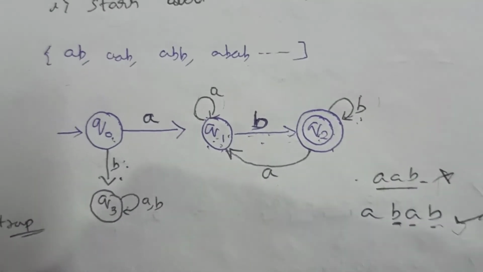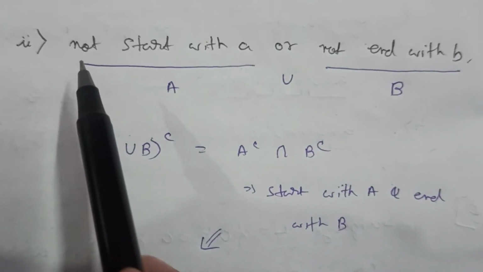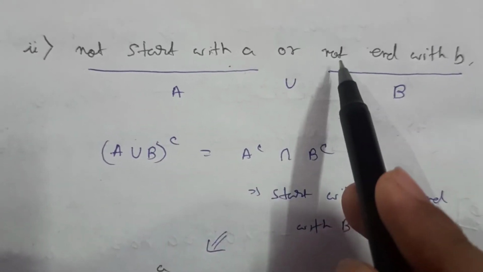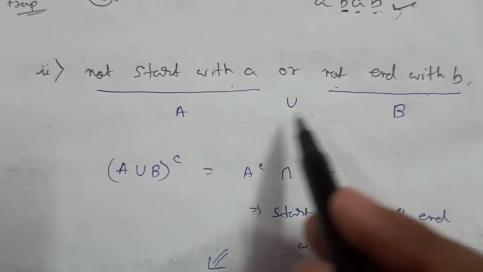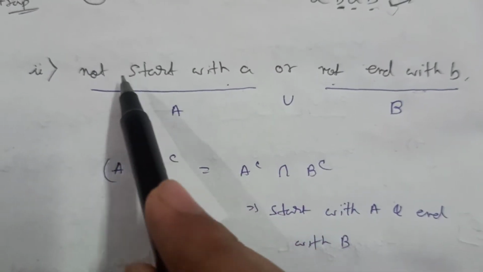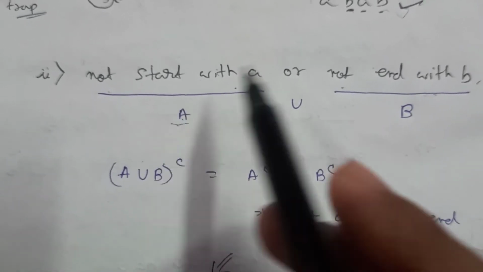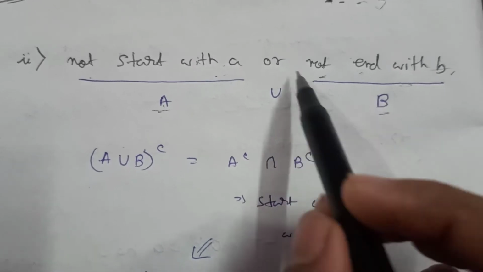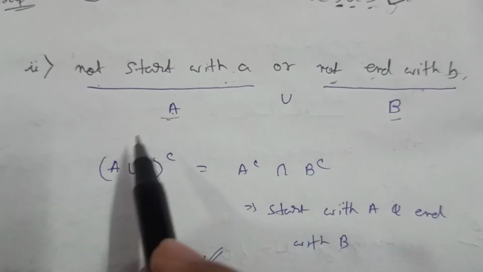Now we will go to a complex one. The question is construct a DFA that receives a string which does not start with A or does not end with B. So we will use a new theorem here. For the first statement, not start with A, we will denote it as capital A, and not end with B we will denote it as capital B, and for OR we will use the union symbol. So this is A union B.